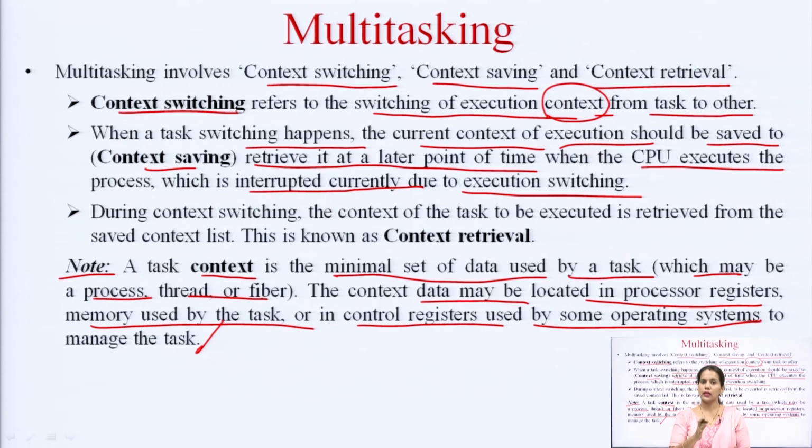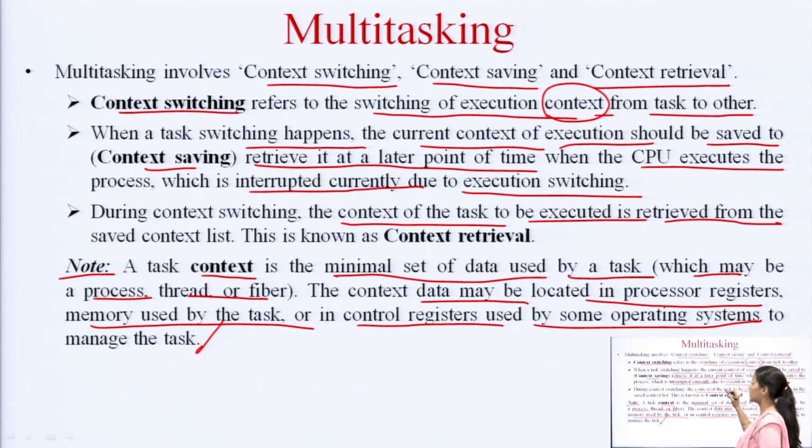The context related to that task will be saved, so that it becomes easy to retrieve it after the execution of the interrupting routine. That interrupting subroutine will be executed, and after that the previous task which was interrupted in between will be resumed, and the context related to that task will be retrieved. This is known as context retrieval. So, during context switching, the context of the task to be executed is retrieved from the saved context list. This is known as context retrieval.